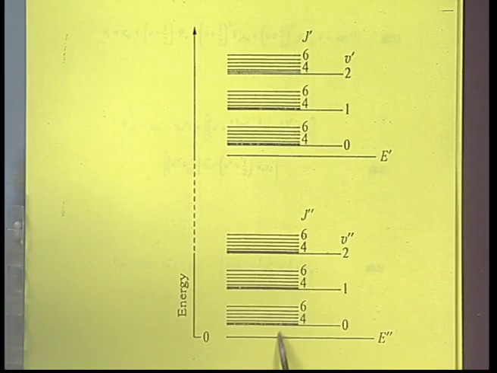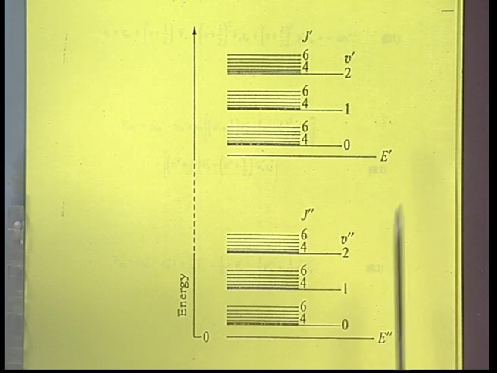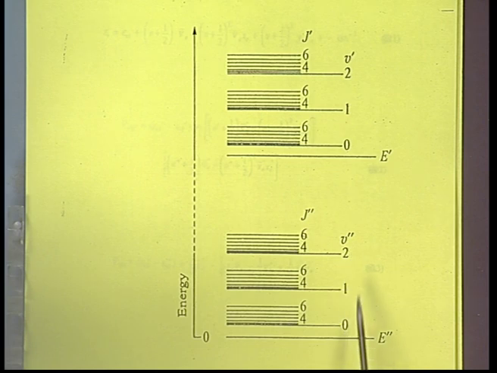We will see a diagram on the monitor. On the y axis is energy. Now, we have E double dash, the electronic energy level in the ground state. E dash is the electronic energy level in the excited state. Both have vibrational levels called 0, 1, 2, and so on. Over and above the vibrational levels there will be rotational levels. These rotational levels are small lines observed on the vibrational level.